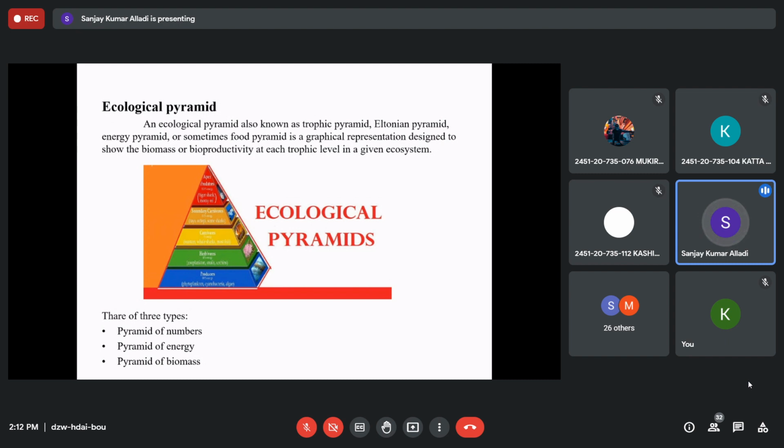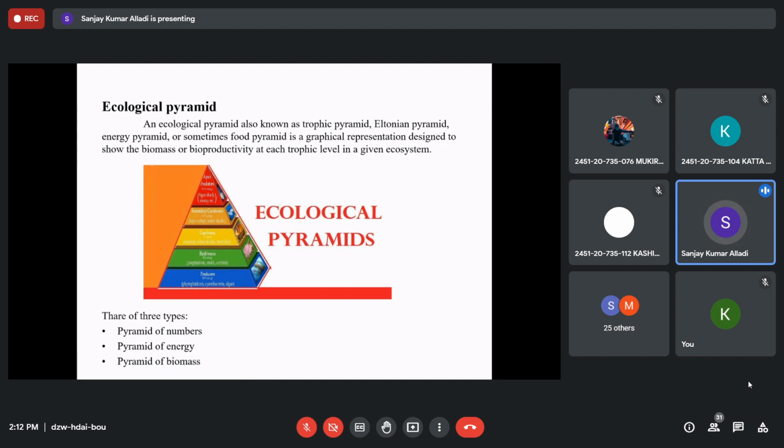What is this ecological pyramid? It is a structure of four levels. A pyramid shape will be there. We take the shape of a pyramid and we put four trophic levels, food levels, in that, like producers, herbivores, carnivores, and large carnivores and top carnivores, right? So what are we putting? We are putting them depending on the different types of pyramids, like pyramid of number, pyramid of energy, pyramid of biomass. Depending on the number, right, we need to put them.